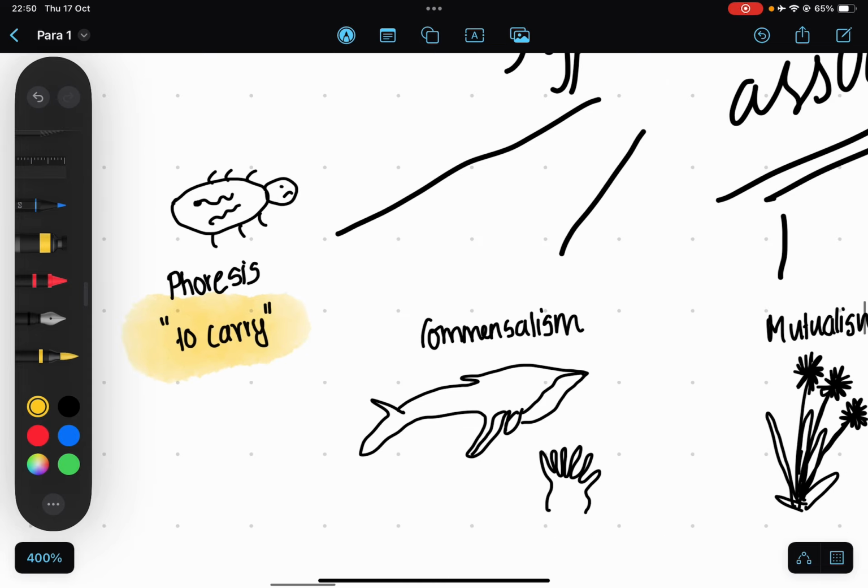And the next one is commensalism. All right, so commensalism refers to the type of association in which one organism benefits without affecting the other. So the other one is neither harmed nor benefited, as in the case of the whale and the barnacle. The whale is simply carrying it and it's not getting affected or benefited, whereas the barnacle gets the benefits.